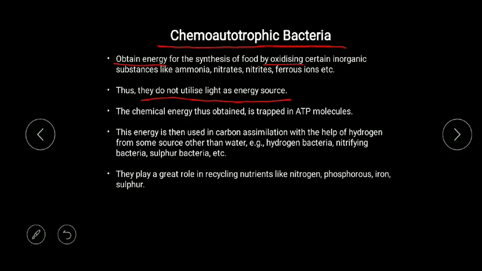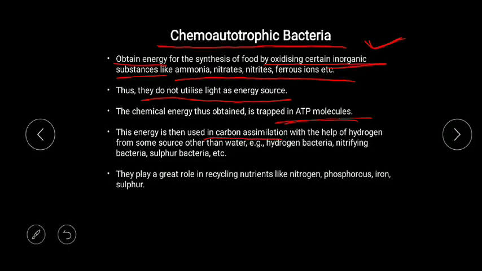So what do they use as an energy source? They obtain energy for the synthesis of food by oxidizing certain inorganic substances like ammonia, nitrate, nitrite, ferrous ion, etc. Remember, here they have written inorganic. They use inorganic compounds and oxidize them, and the energy which is released is used for food synthesis. This chemical energy which is released is trapped in the form of ATP molecules.